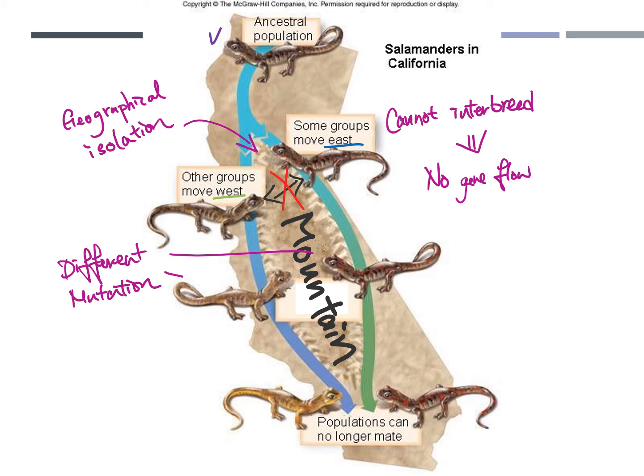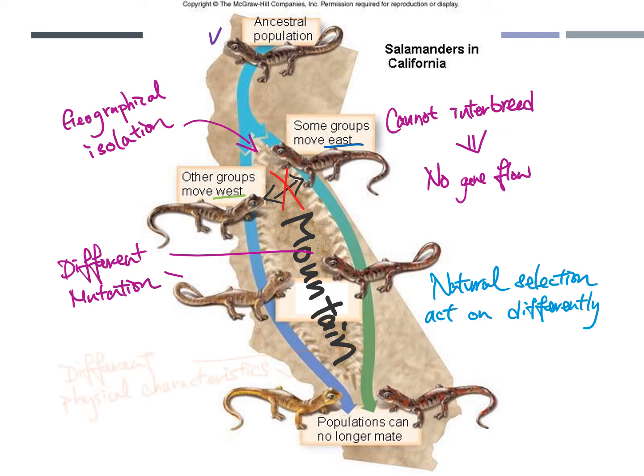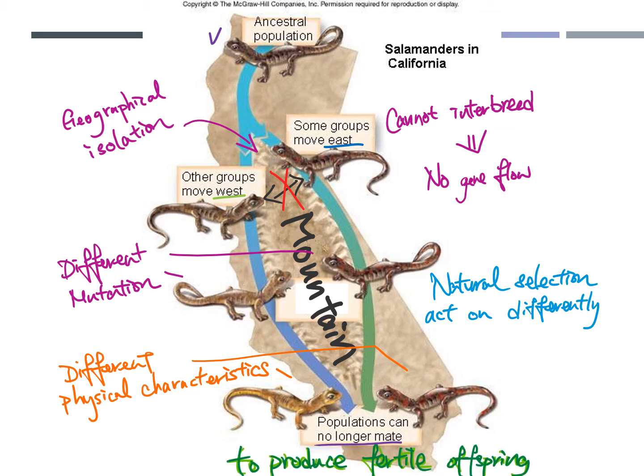They have different mutations in different habitats, and due to natural selection acting on them differently, at the end, the two groups of salamander on the east and west develop different physical characters. At the end, the population can no longer interbreed to produce fertile offspring. The salamander becomes two separate different species.